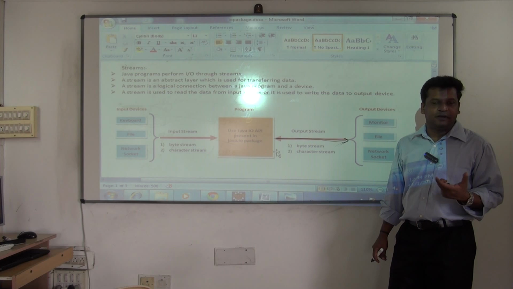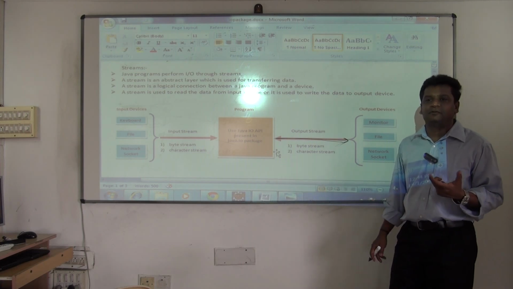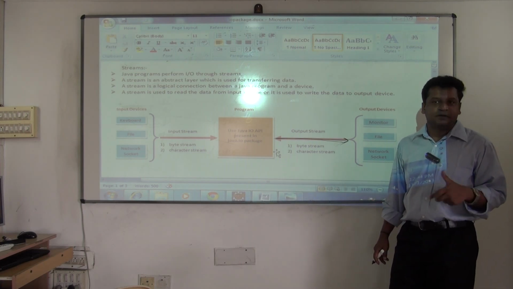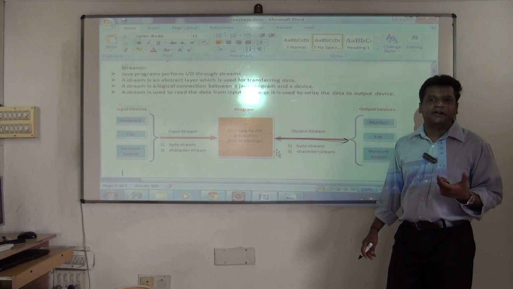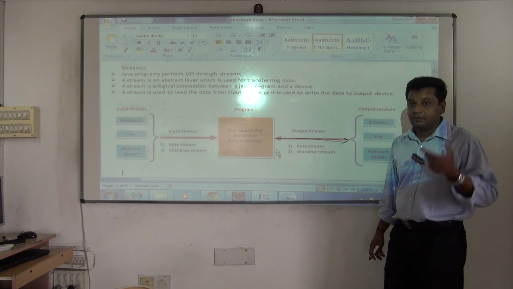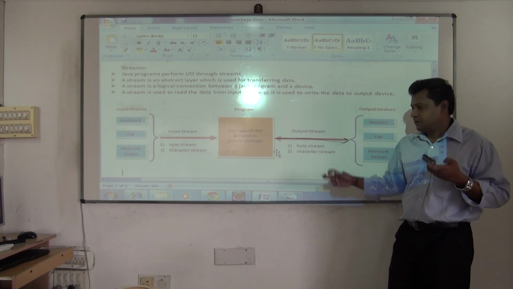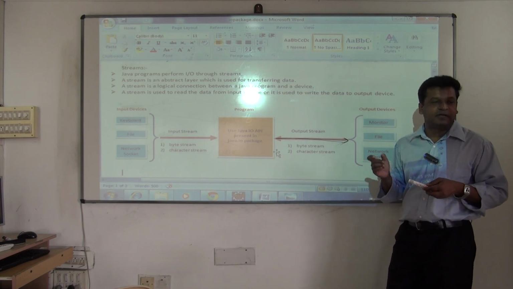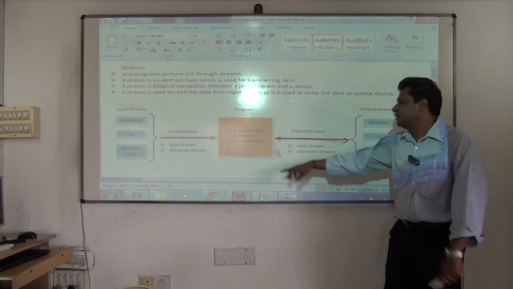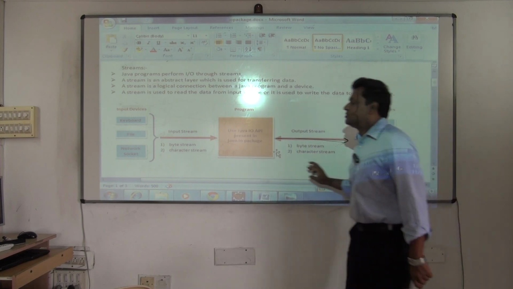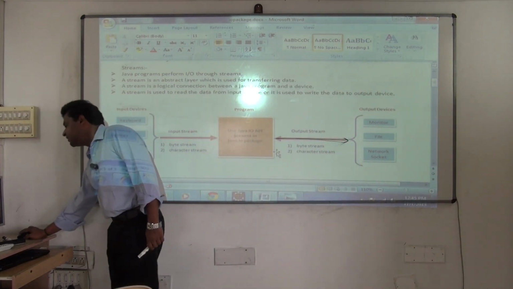Understood? So this byte stream will carry the data in the form of bytes, and it uses ASCII format or 8-bit format. Character stream will carry the data in the form of Unicode, and it will be representing data in 16-bit characters. We'll be seeing that. Okay, fine. I'll come back to that point. Now see how it is classified. Clearly understand?